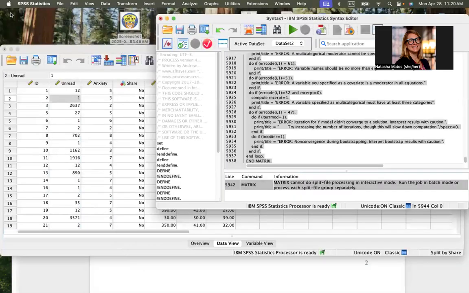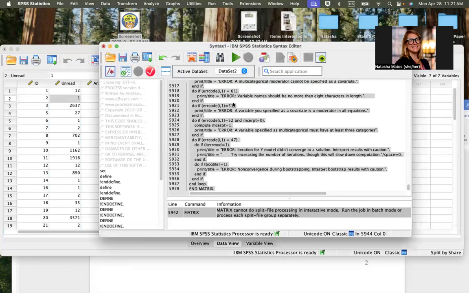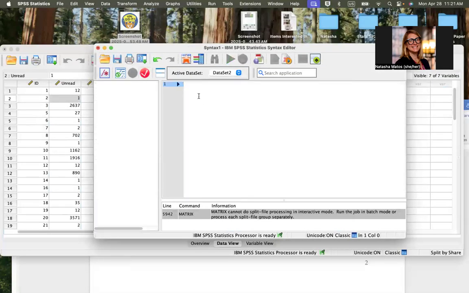So we go back to our syntax window. We want to delete everything that we just ran with PROCESS because it can get kind of funky if you try to paste things on the bottom of it and run it all again. And then we find our shell syntax. You'll have access to that on Moodle, but you might remember it looks like this.